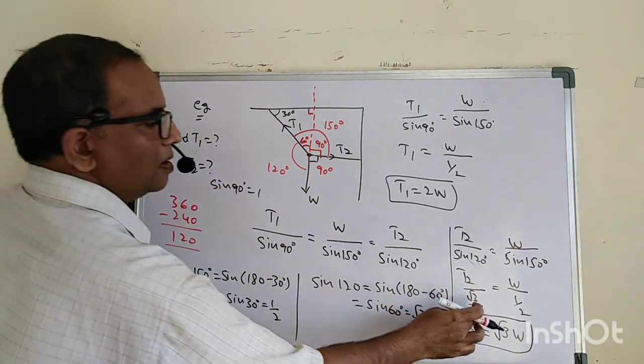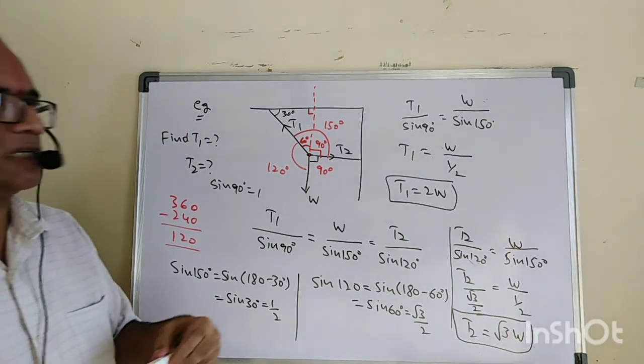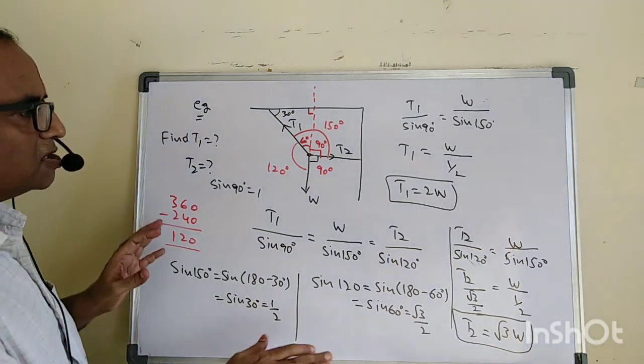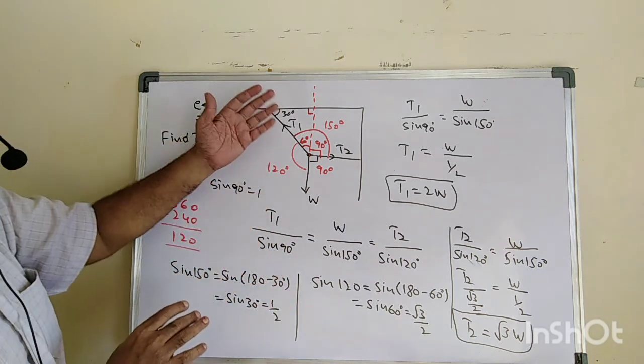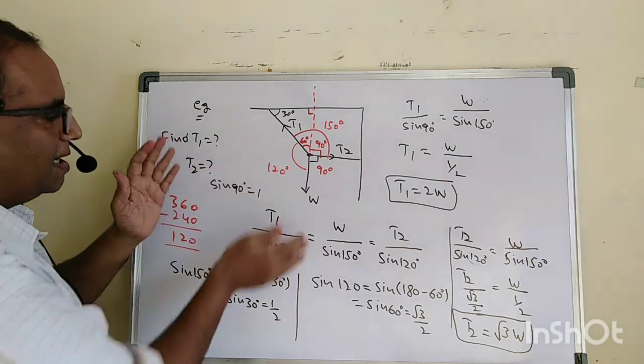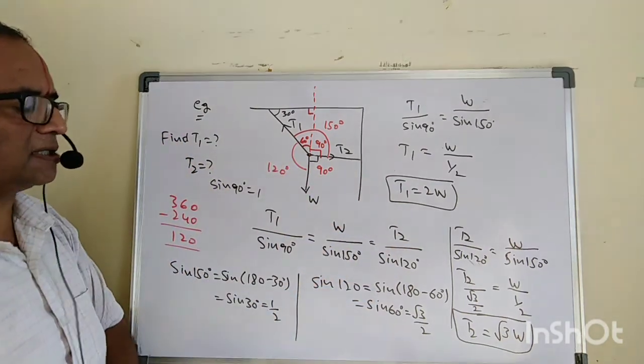Now, are you following what I am saying here? Please try to understand this one. So this is the application of Lami's theorem. In Lami's theorem, every time we take the opposite angle and the sine of that opposite angle, and we just equate them and find the answer.